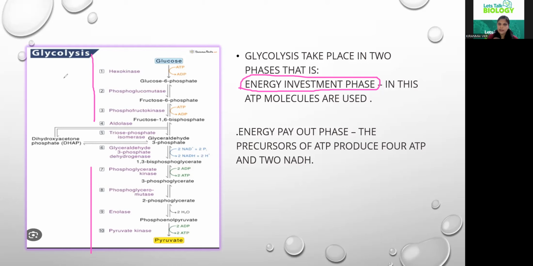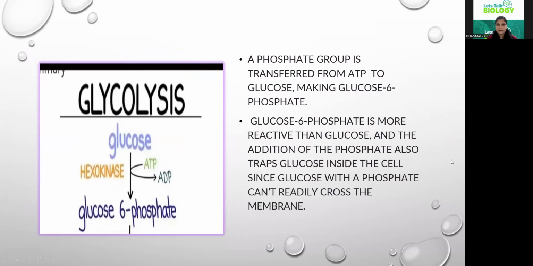Respiration is a process where the respiratory substrate needs to be broken down and energy is released. But in glycolysis, in the first step, the energy is utilized, our ATP is utilized, hence it is called the energy investment phase. So we can say that glycolysis takes place in two phases. One is the energy investment phase, and the second is the energy payoff phase, or energy payout phase, we call it. So how does this process take place? Let us see with my next slide.